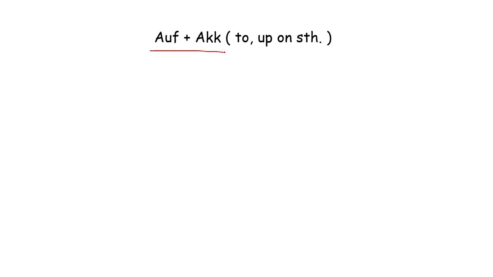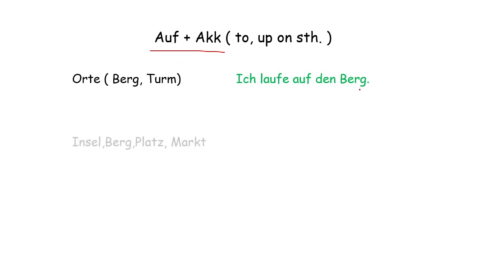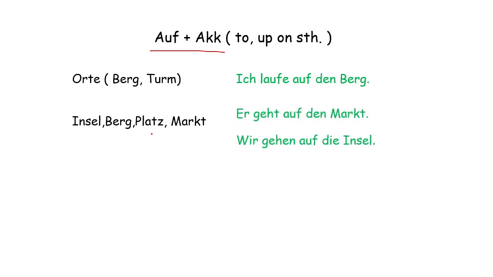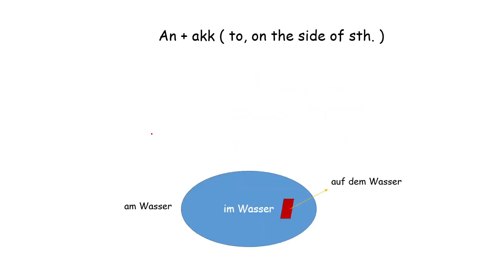Auf plus Akkusativ: ich laufe auf den Berg. Marktplatz, Berg, Insel: Er geht auf den Markt. Wir gehen auf die Insel.